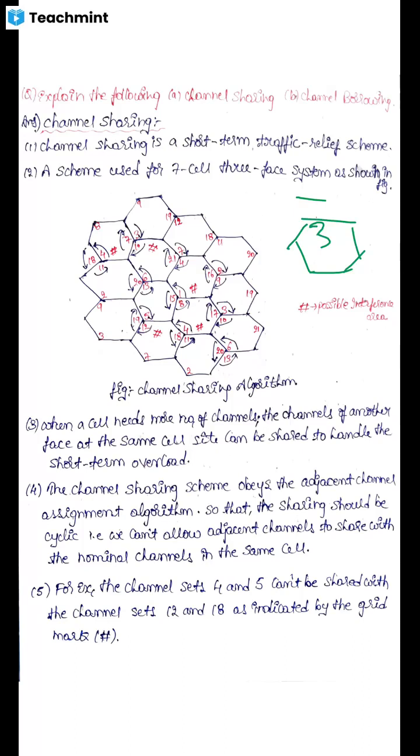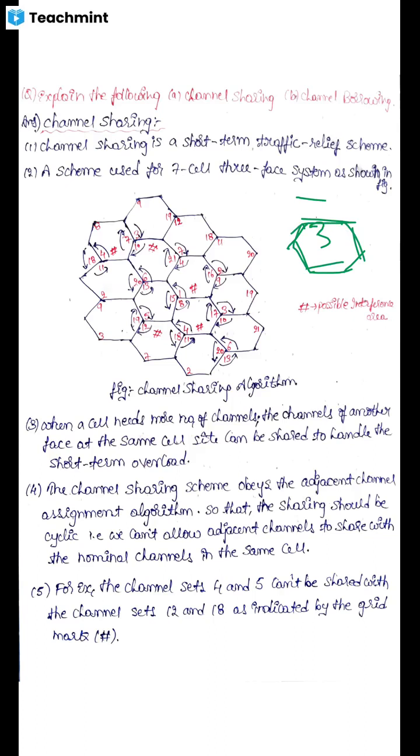It means a total of 45 voice channels are present in each cell. These are the points we learned in the frequency management chart, so you should remember them before starting channel sharing and channel borrowing.